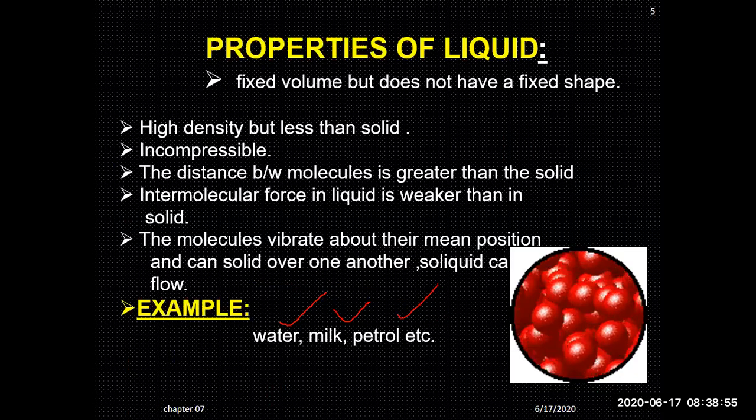These are a few of the examples where you can understand that the molecules can slide over each other. When you pour any type of liquid on the surface of the floor, you see that it starts flowing. So what happens? One molecule can slide over the other molecule, and in this way, the motion of the molecules takes place. This is one of the examples from our life.